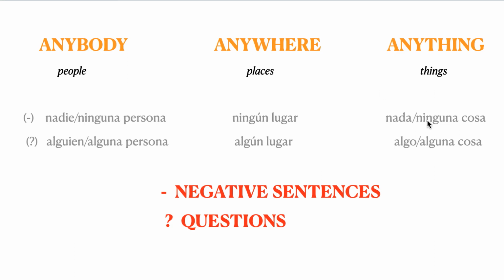This would be more or less if we translate into Spanish, what is a little complicated in this case. But when we are making a question, this would be translated as alguien, alguna persona, algún lugar, algo, alguna cosa. Okay? This may seem a little difficult, but you have to try to remember when you use them, and then it will be easier for you.